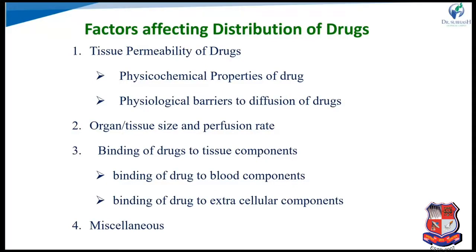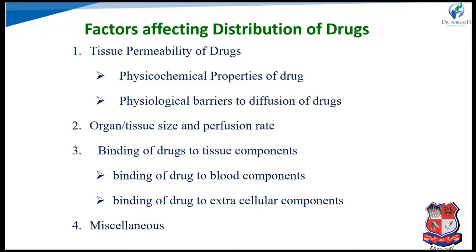Now the topic is the factors affecting drug distribution. First, tissue permeability of drug, which depends on the physicochemical properties of the drug and physiological barriers to the diffusion of drug. Second, the organ or tissue size and the perfusion rate. Third, binding of drug to tissue components, meaning binding to blood components and extracellular components, and other miscellaneous factors.